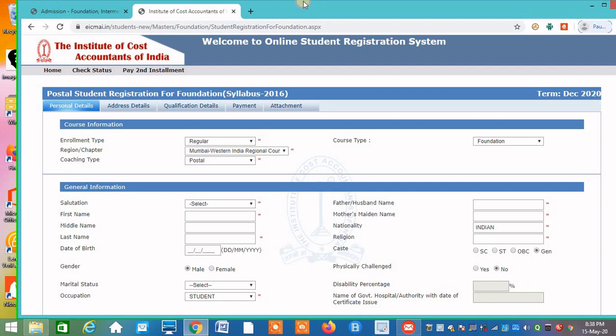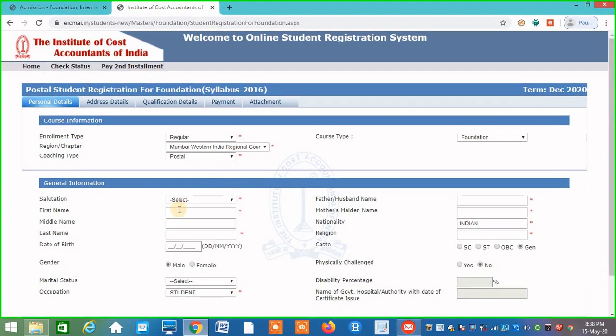So this form is very user friendly. The process is very user friendly. You can take admission easily. Salutation, first name, middle name, last name. I'll suggest you sit with your mark sheet of 12th standard and accordingly fill in these details, because we don't want any mistake.